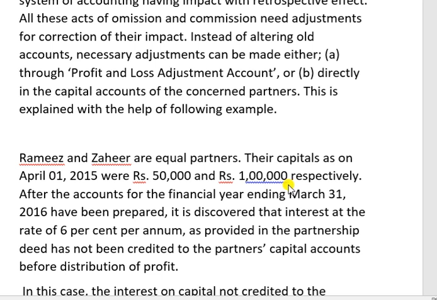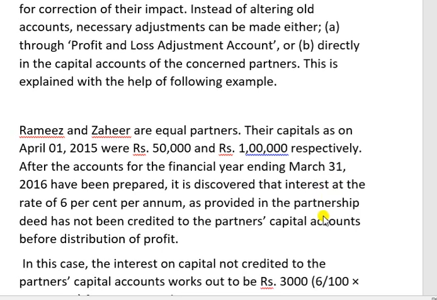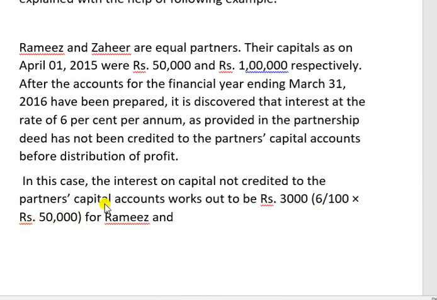That means after the preparation of final accounts of the partnership firm, they discovered that according to the partnership deed, the interest on capital should be 6% per annum. But that is not credited to the partners' capital account. But that amount was already distributed among the partners as profit.